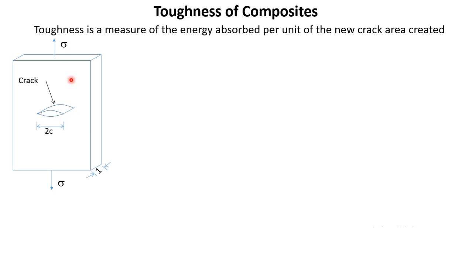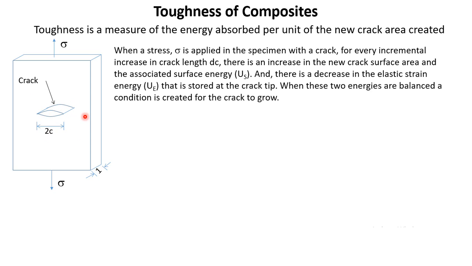Now when we apply the stress at the two ends, this crack will get stressed. So the stress will also be experienced at this crack. When a stress sigma is applied to the specimen with a crack, for every incremental increase in crack length dc, this crack is going to grow. As it grows, it creates new length in the crack, and there is an increase in the new crack surface area.